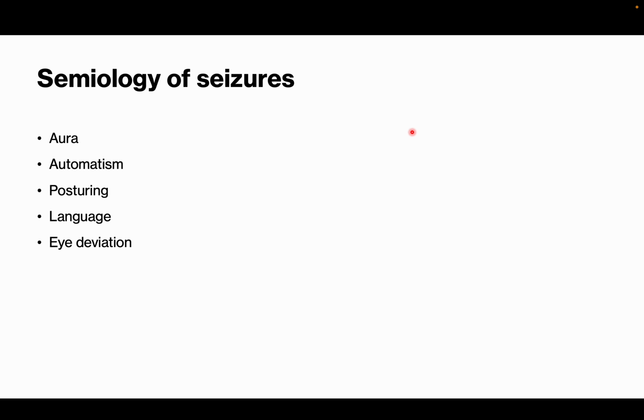There is one more thing called eye deviation. There is versive eye deviation. Eye deviation can be seen in frontal lobe disorders and also occipital lobe. That will also tell you the localization; generally eyes are deviated to the opposite side of the lobe.